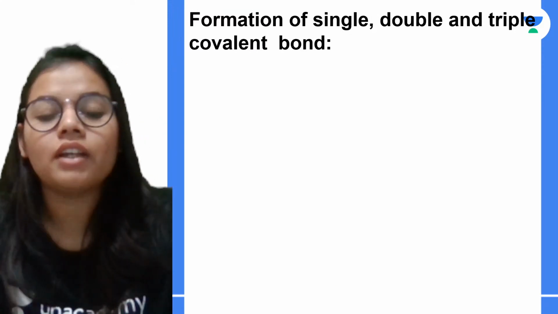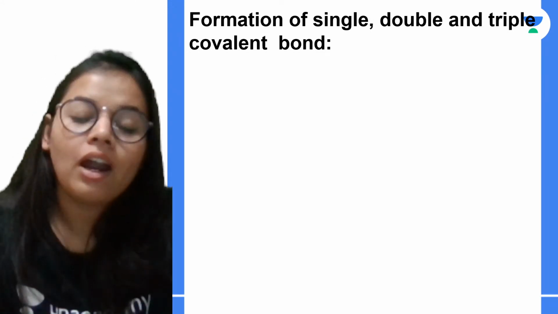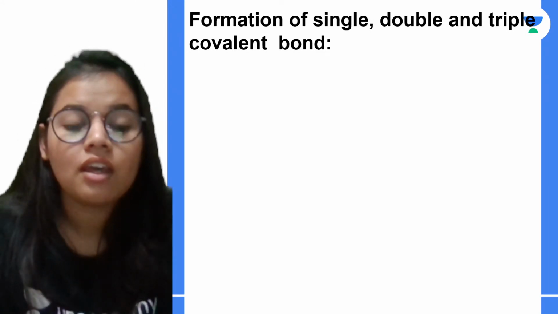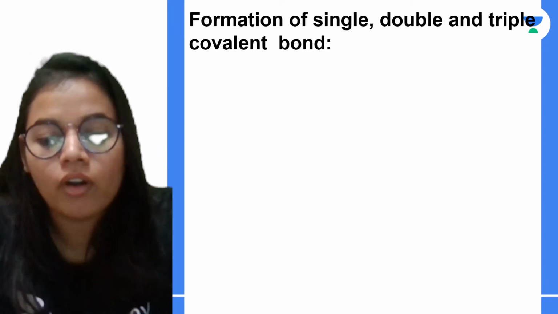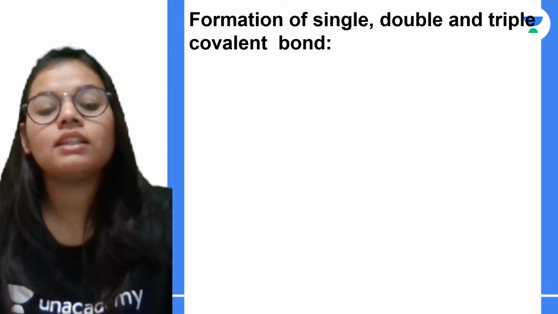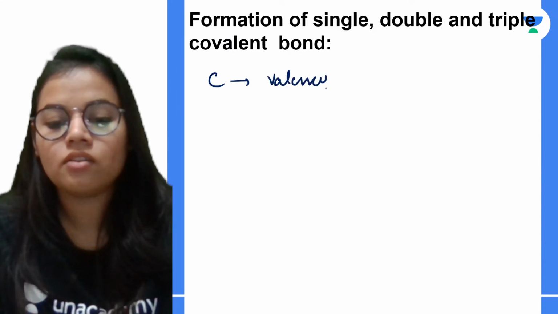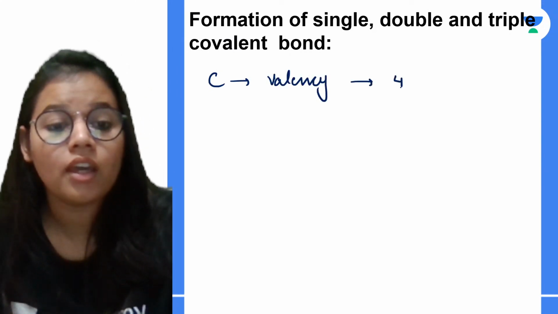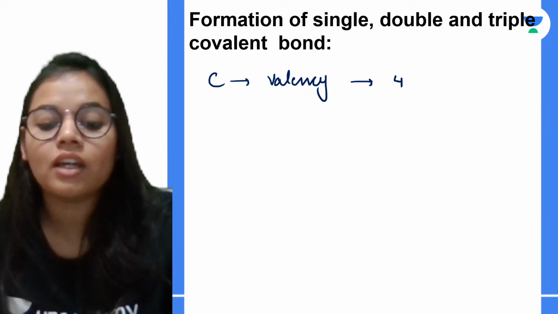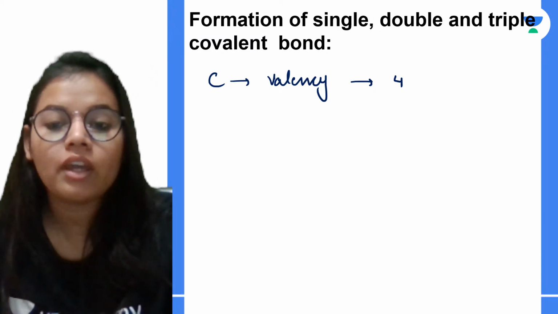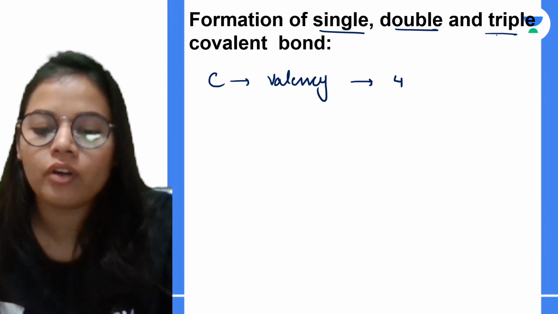Next is formation of a double, triple and single bond. So apart from straight chain, cyclic chain and branch chain, carbon also forms bonds. The reason is that the valency of carbon is 4. In order to satisfy this valency, carbon will have to form bonds. It can form a single bond, a double bond or a triple covalent bond.